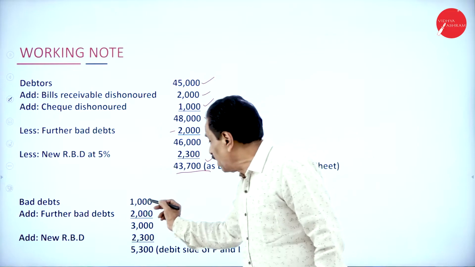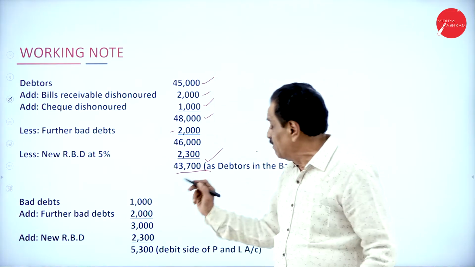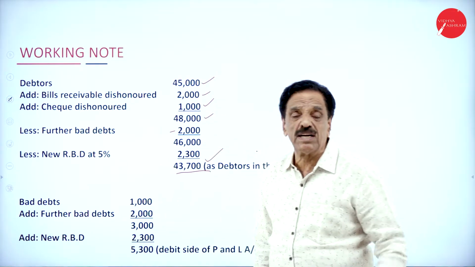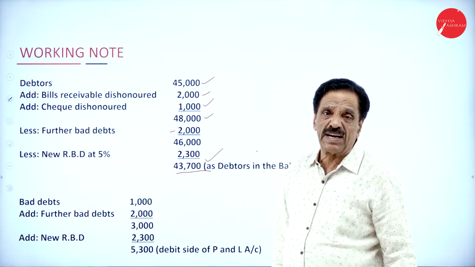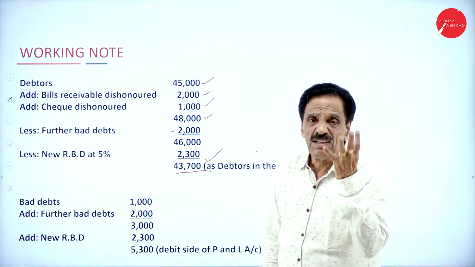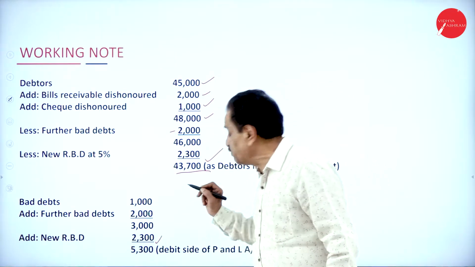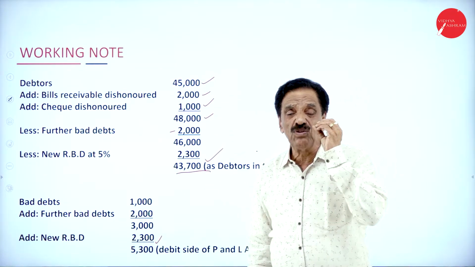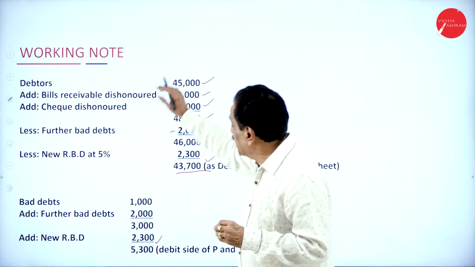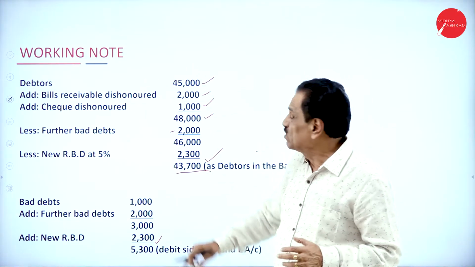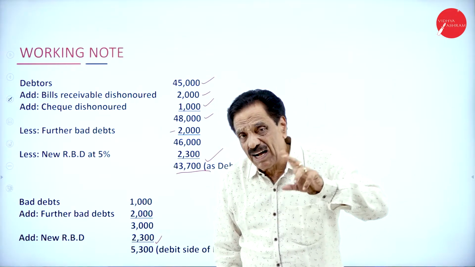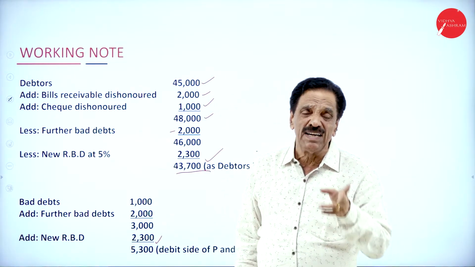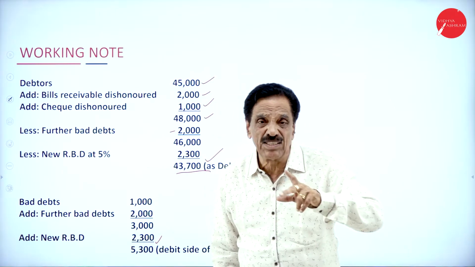So here already bad debt is 1,000. Further bad debt is 2,000. It becomes 3,000. And new RBD 2,300. What's the total loss we suffered? 5,300. This will come on the profit and loss account debit side. I think you understand this adjustment. So BR dishonor, deduct from BR, add to debtor. Check dishonor, deduct from cash at bank, add to debtor.